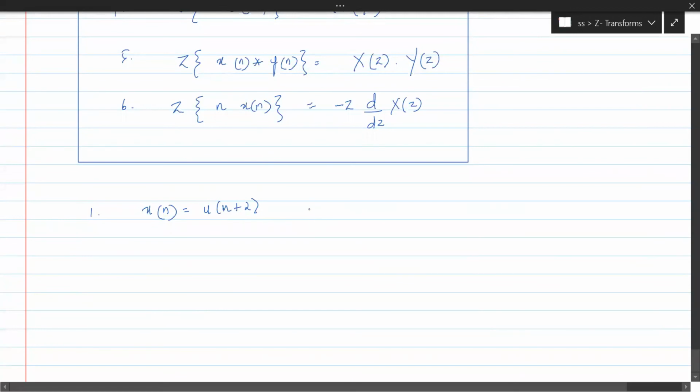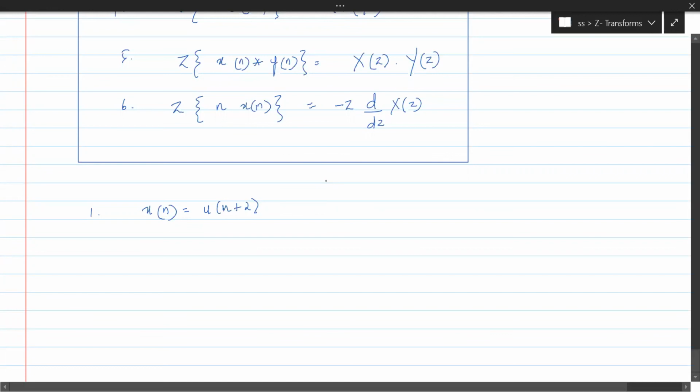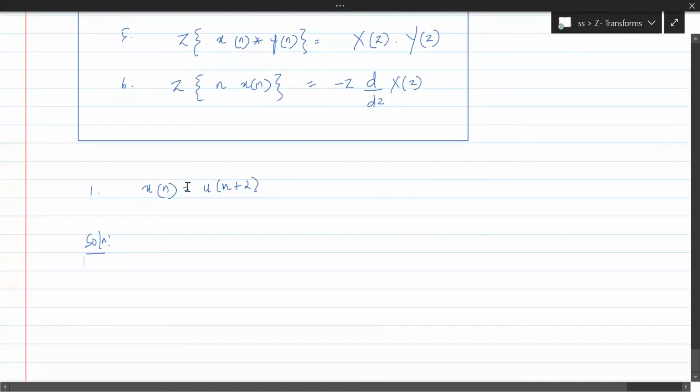What is the basic signal here on which we are performing time shift? U of n. U of n is the basic signal. Good. When we saw the shift property, we were considering x of n plus n naught or x of n minus n naught. So here we have to consider u of n plus 2. So we should understand the basic signal: u of n, the unit step function.